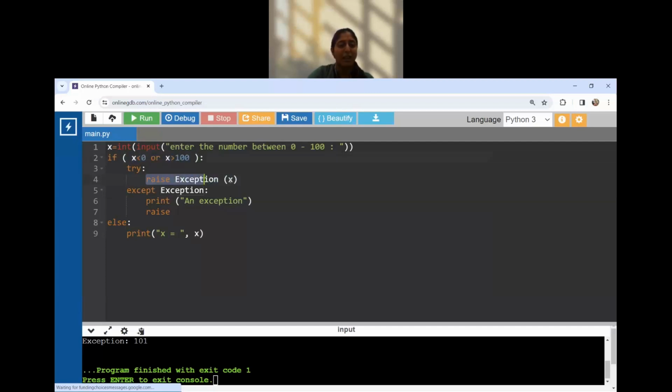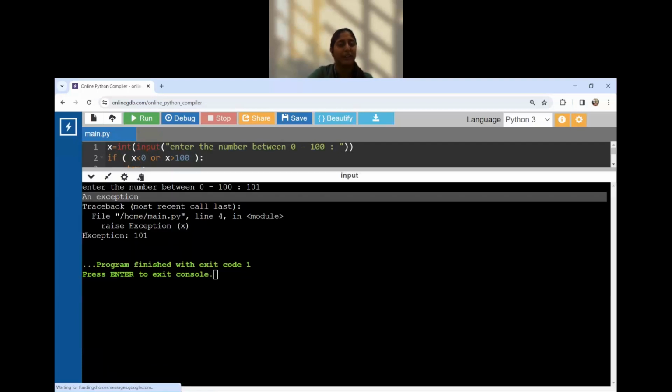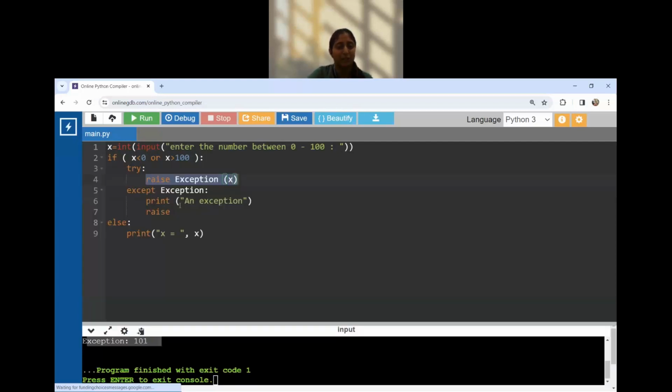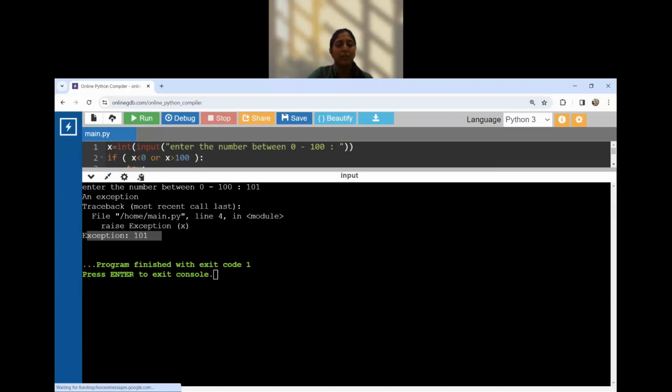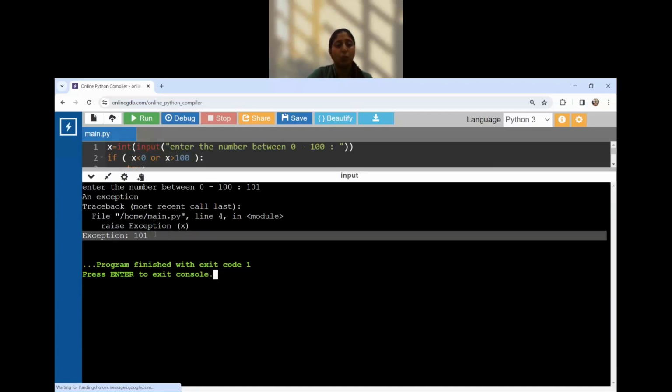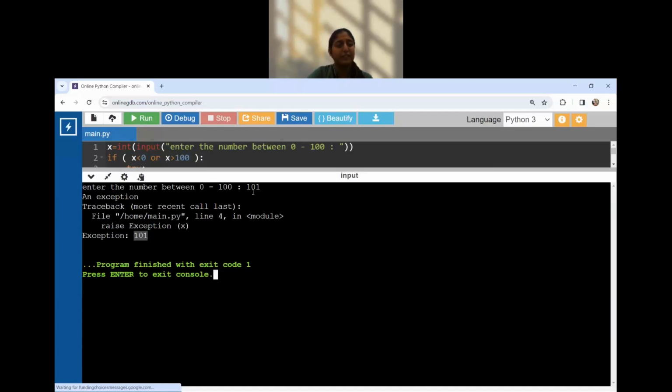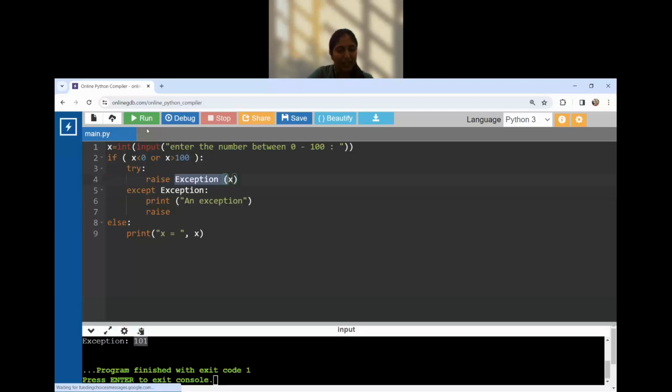So I created my own exception and I raised my own exception, and whatever I wanted to print, I gave that value x over here in the exception, and that was printed in my output. Exception 101. I entered 101, exception 101.